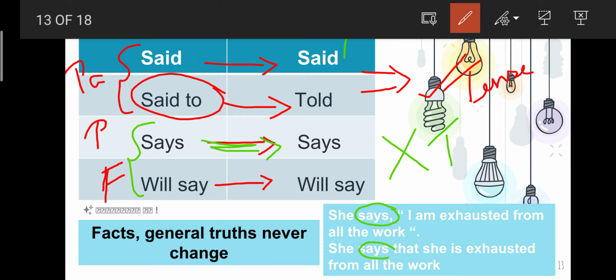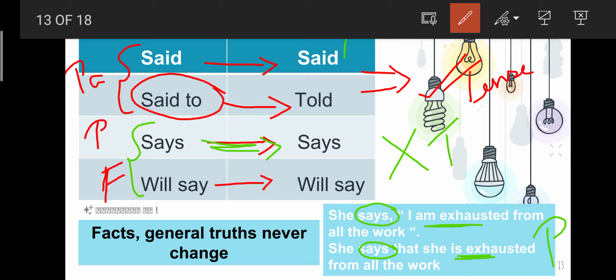She says that she is exhausted from all the work. Again it is in present tense only. While changing from direct to indirect speech, if the reporting verb is says or will say, the tense will not change. This is the second thing that you have to remember about reporting verb.